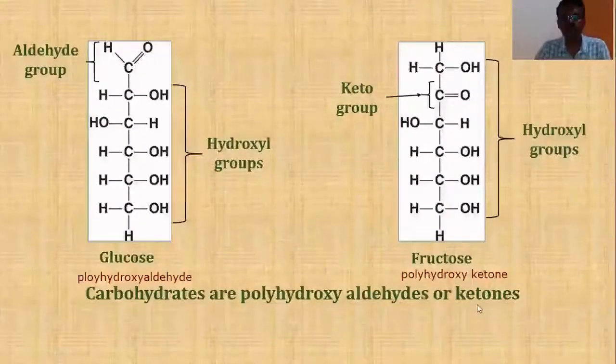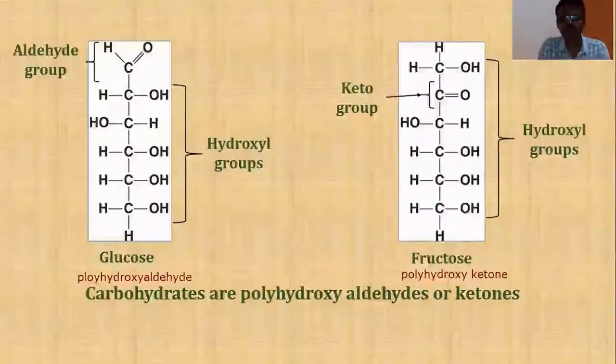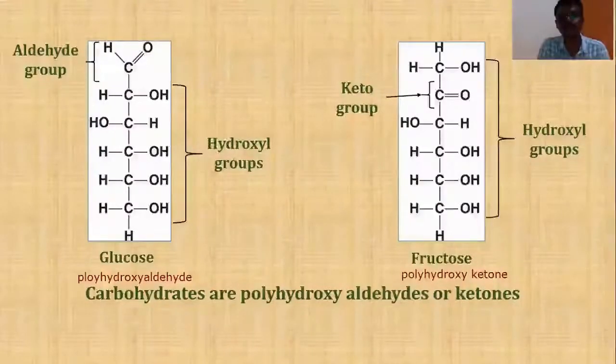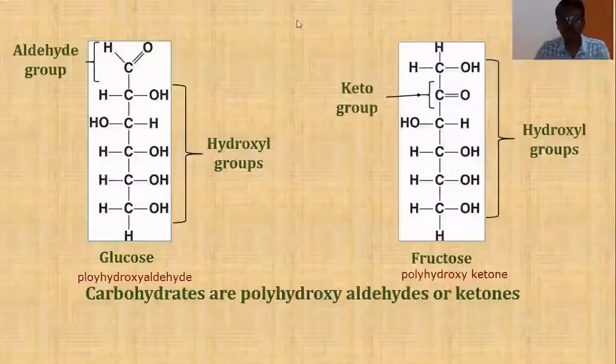Students, in the previous examples, now we have got 3 basic pieces of information. One, carbohydrates are basically produced by plants. They contain carbon, hydrogen and oxygen. And in the other examples, we arrived at the fact that carbohydrates are optically active substances. And through this example, that is looking at the structural features, we can say carbohydrates are polyhydroxyaldehydes or ketones. Now let me show you one more example before I give the complete definition.